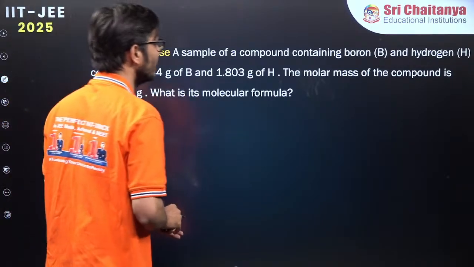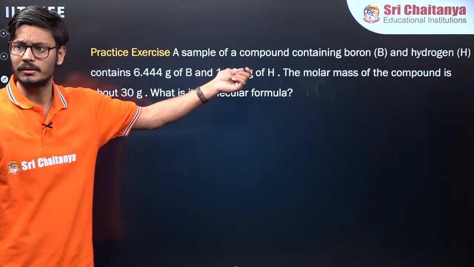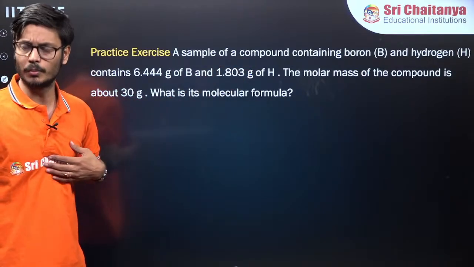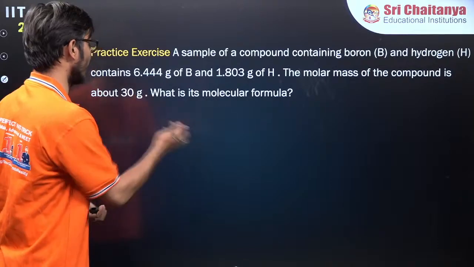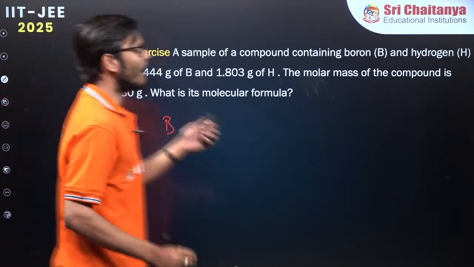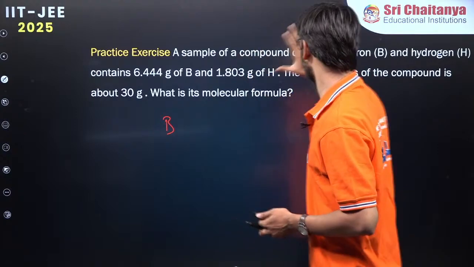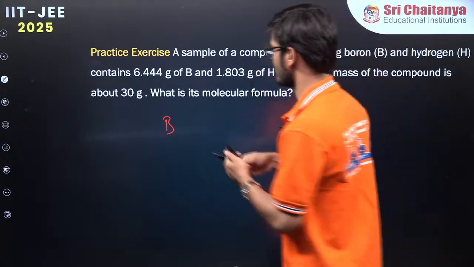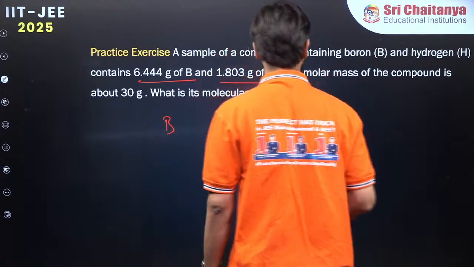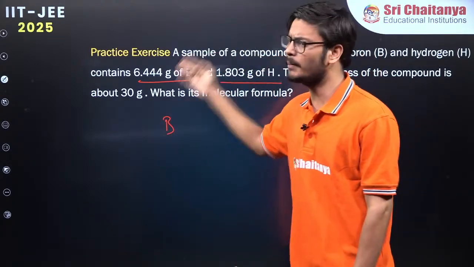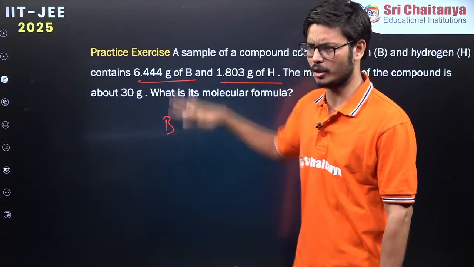Now you see they have directly taken the mass. Now it is not percentage. You have taken mole ratio there. Now, in this case, go ahead for this one, beta ji. So now we are not having percentage composition. In a given compound, you are directly given mass, 6.44 gram of boron and 1.83 gram of hydrogen. So directly they have provided the mass, so you can directly go for the moles. There is no percentage composition over here.